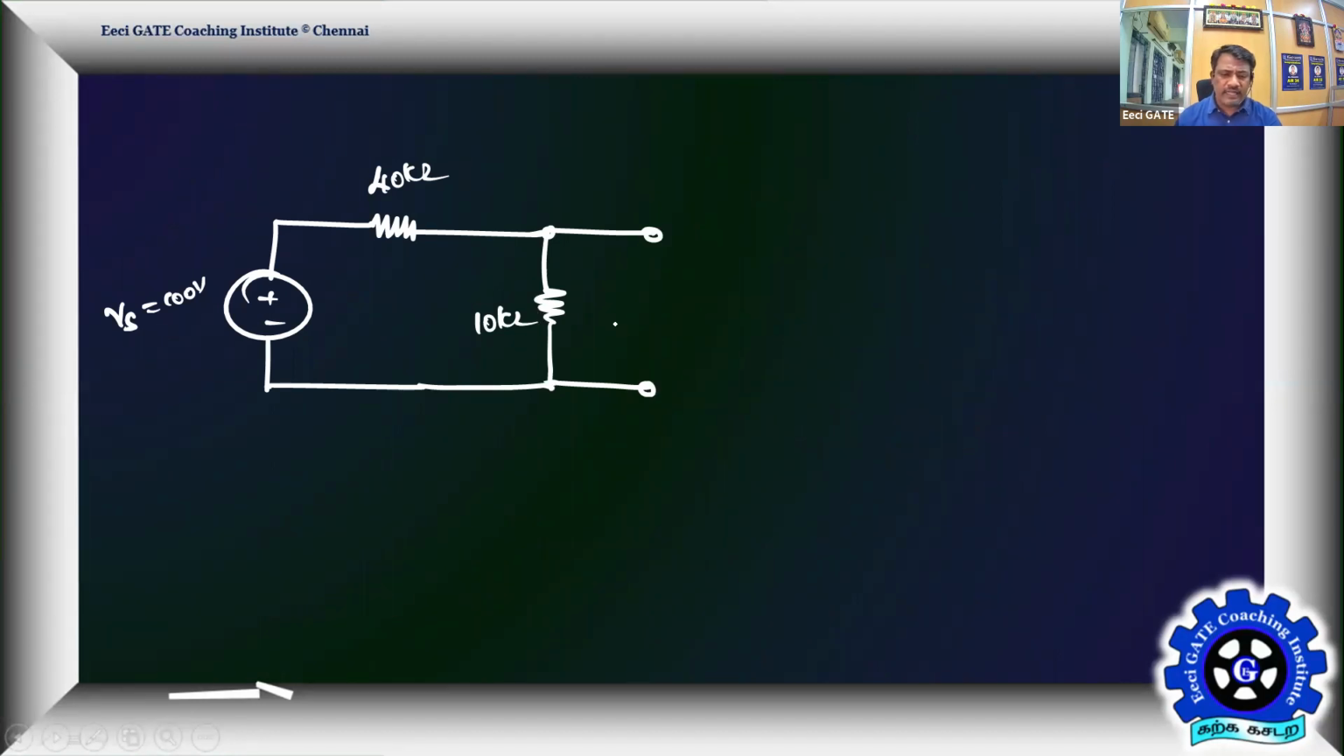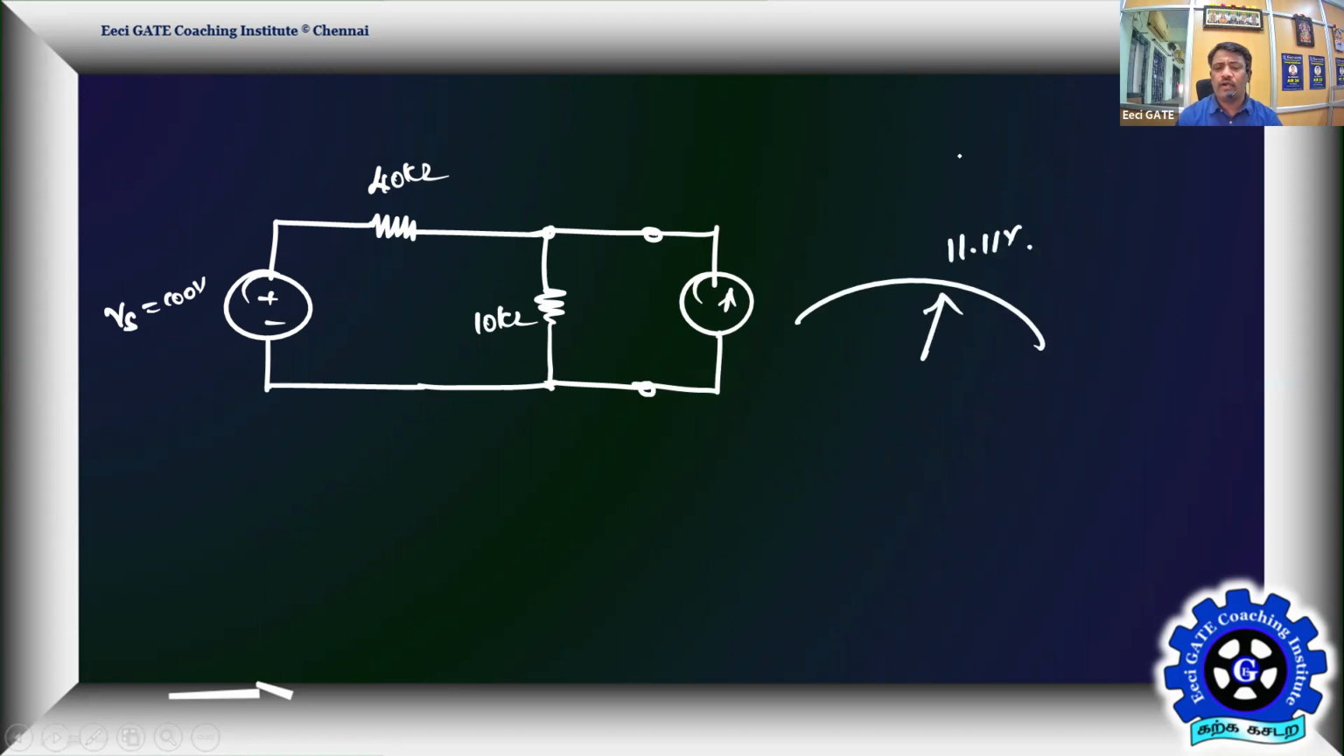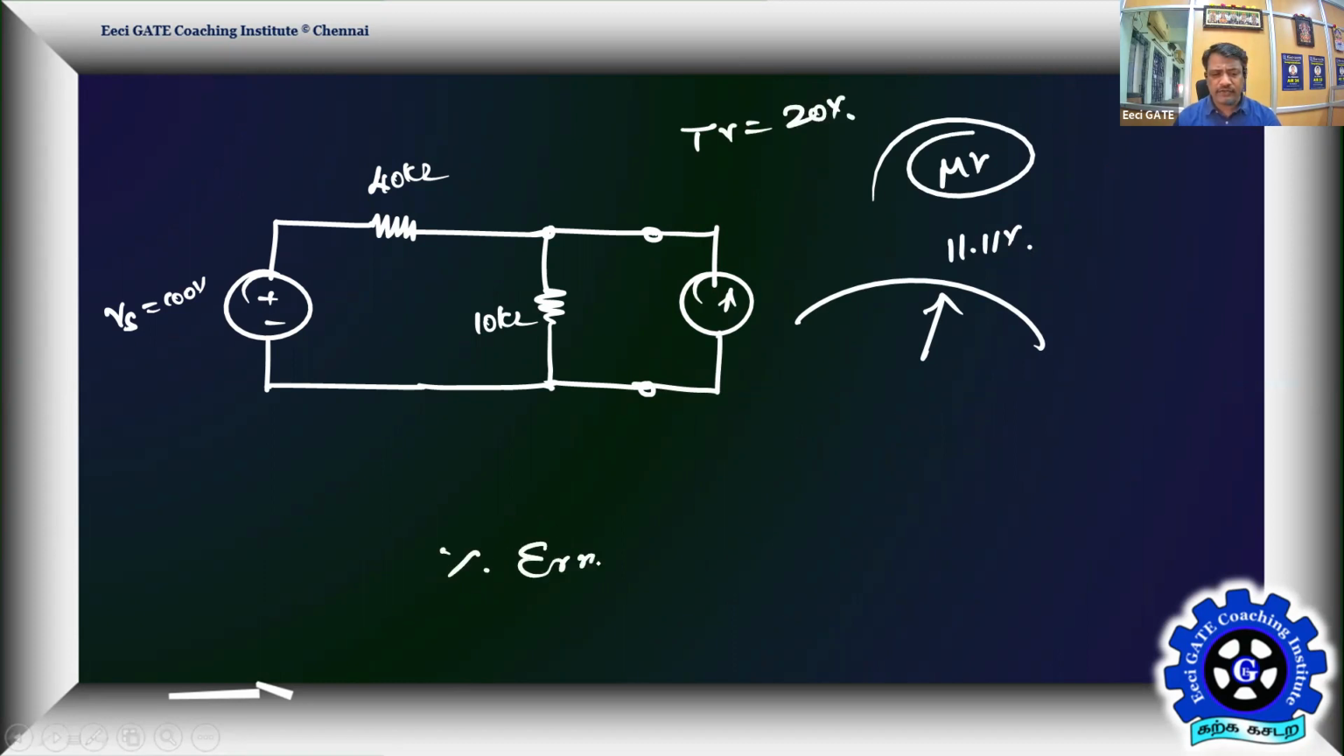The voltmeter is now reading only this much. After connecting the instrument, it is going to read only 11.11 volt. That's the measured value. The true value before connecting the instrument is 20. Therefore, the percentage error in the instrument is going to be very large. What is the percentage error?